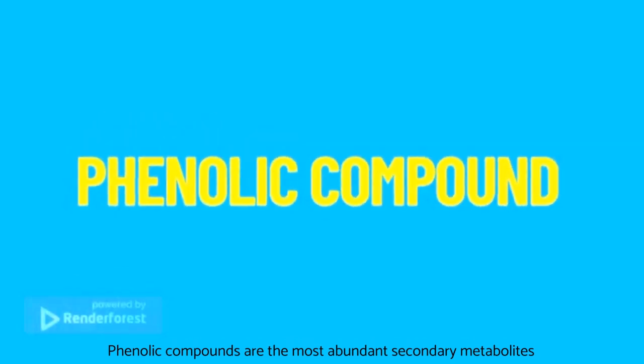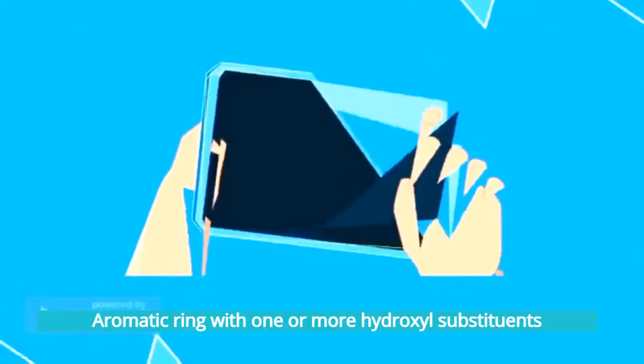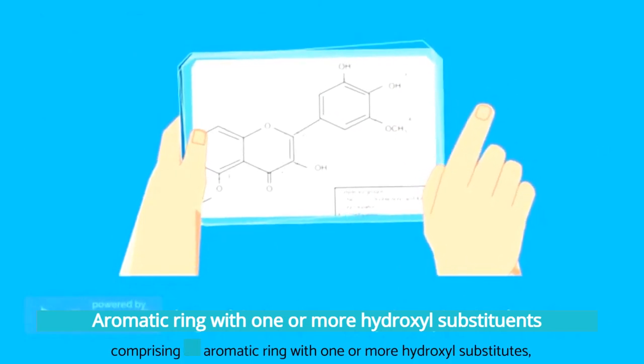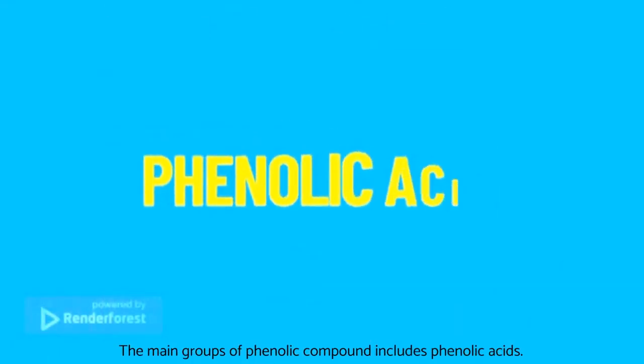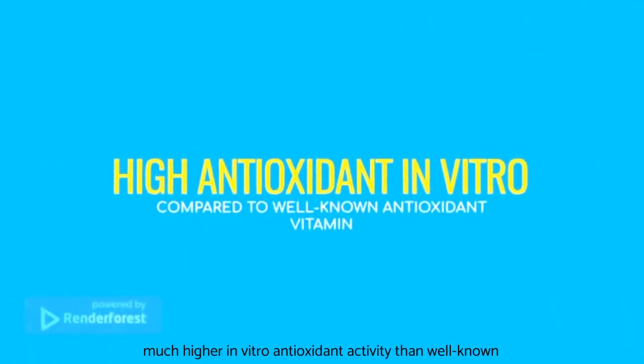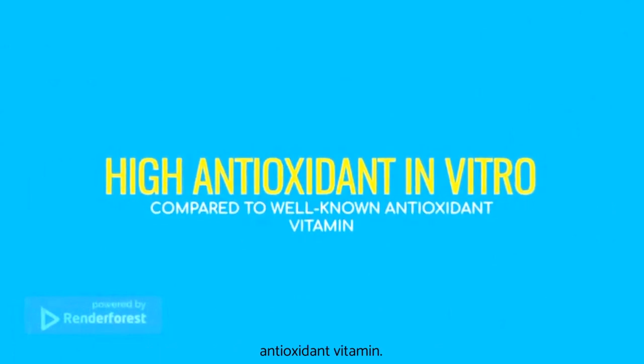Phenolic compounds are the most abundant secondary metabolites in plants. They possess a common chemical structure comprising an aromatic ring with one or more hydroxyl substituents. The main groups of phenolic compounds include phenolic acids. Phenolic acids possess much higher in vitro antioxidant activity than well-known antioxidant vitamins.